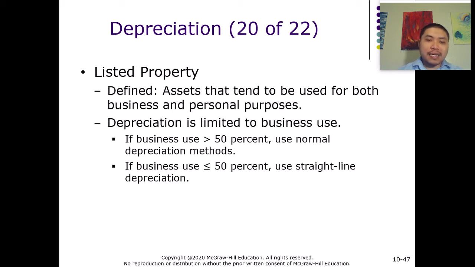And keep in mind that the depreciation expense is only allowed for the business portion of the property. So based on the percentage of usage, we can calculate. We have to multiply the depreciation expense calculated using the MACRS method by the business use percentage, to calculate the deductible amount of depreciation expense for the property.